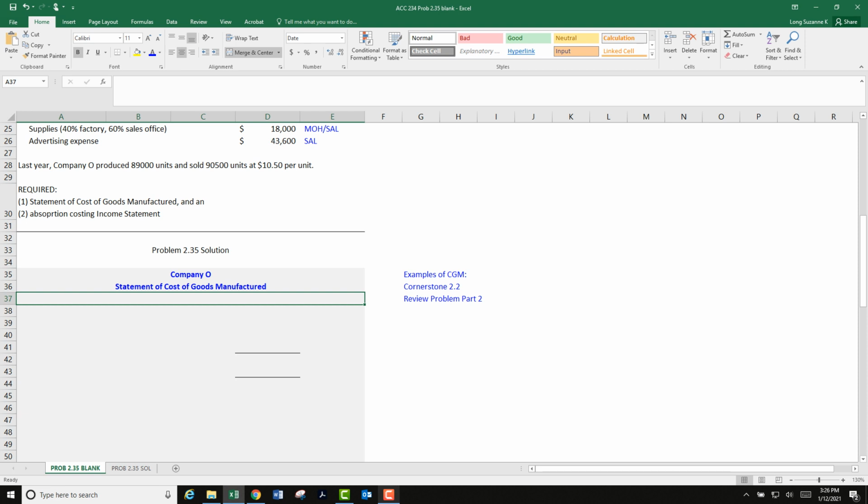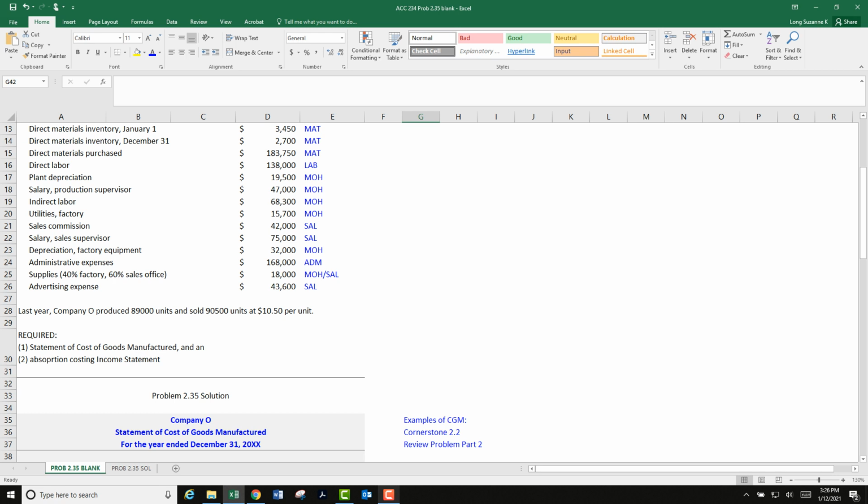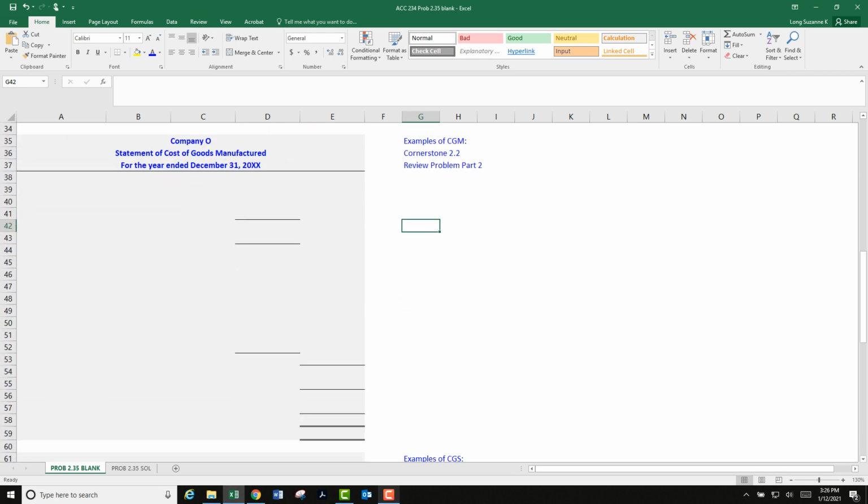When you're doing something like an income statement like this, related to sales and expenses, we need to say for the year ended, for the month ended. So we'll say for the year ended, and we're going to use X's, like that. Notice that this problem did not give us a year. It just said for last year. So that's kind of nice. This is the kind of problem that could be used in a timeless manner, which is what I'm going for. I want you to be able to use this with any kind of problem, any kind of dates or years.